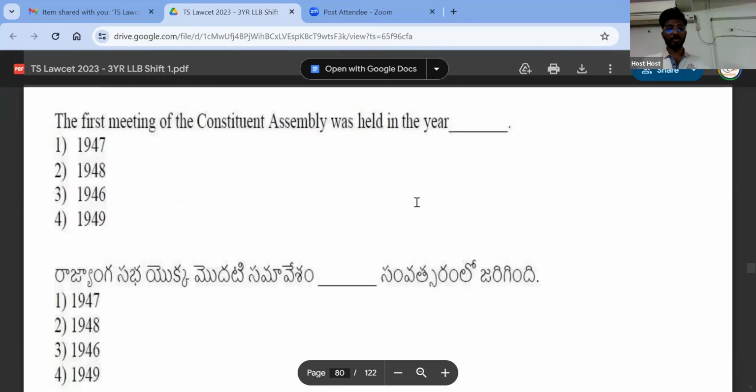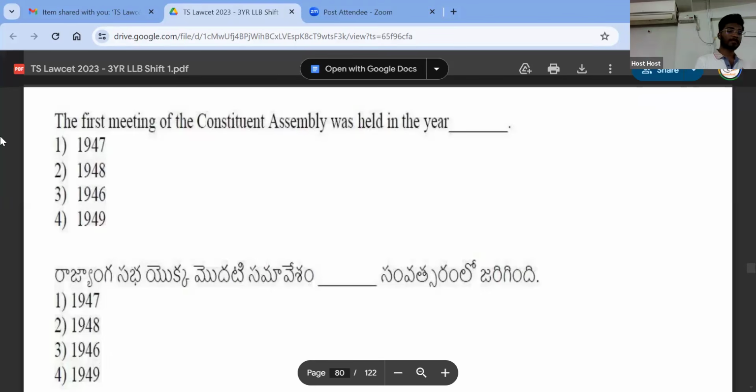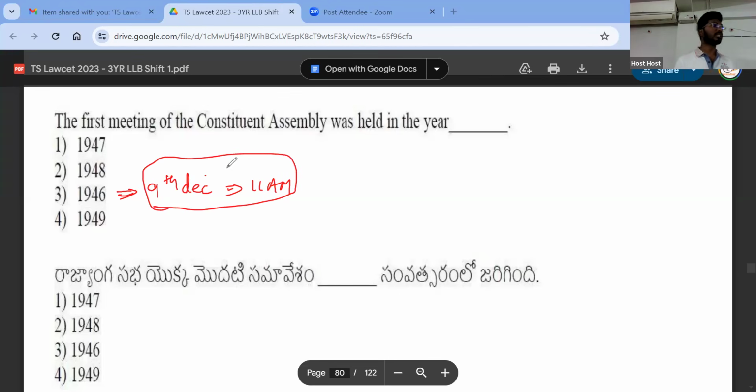I think I discussed this topic also in very greater detail in our classes. The first meeting of Constituent Assembly was held in which year? 1946. Very good. On which day? 9th December 1946 at 11 a.m. This also I talked in the class. Right. So 9th December 1946 at 11 a.m. for the first time Constituent Assembly sat. Right. So what is the purpose of this Constituent Assembly? To make the Constitution for India. Right.